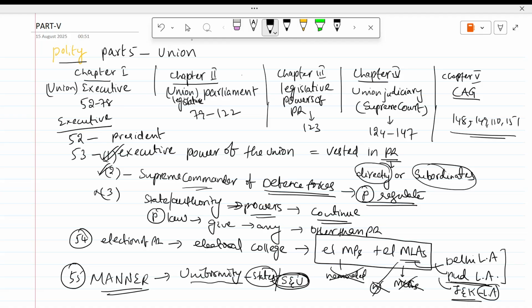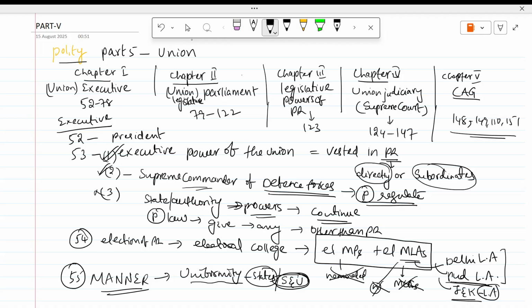There should be uniformity because the president represents the whole of India. You should not see one state having more, one state less, or the union being greater than the states. There should be uniformity among the states, and between the states as a whole and the union as a whole.